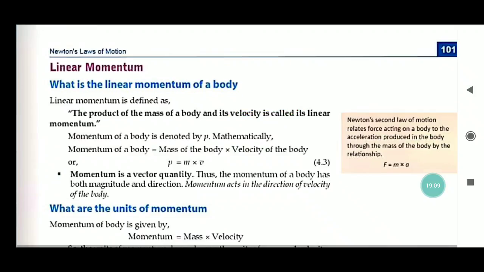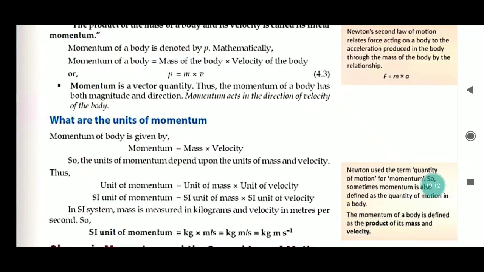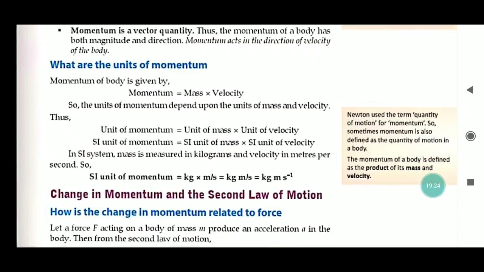What are the units of momentum? Momentum of a body is given by momentum equals mass into velocity. So the units of momentum depend upon the units of mass and velocity. The SI unit of momentum equals SI unit of mass into SI unit of velocity.